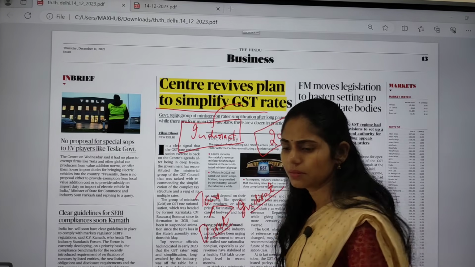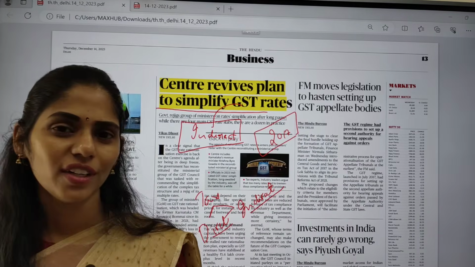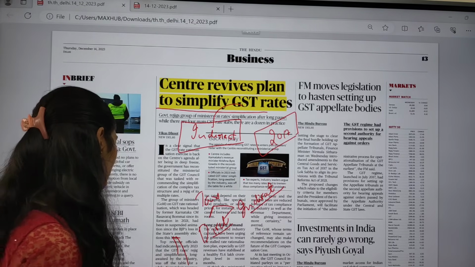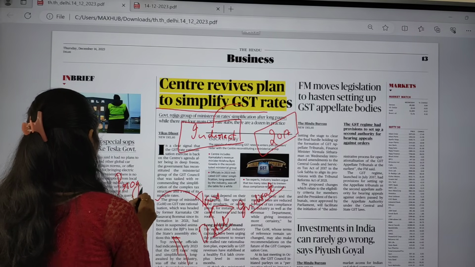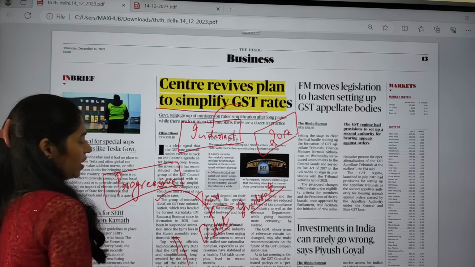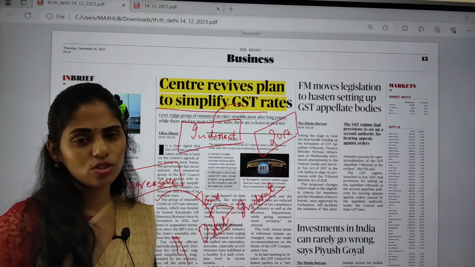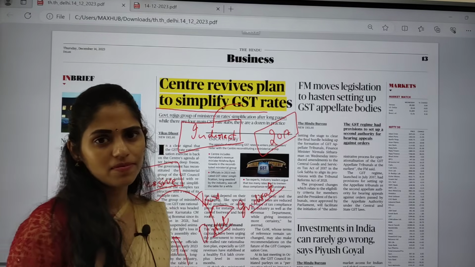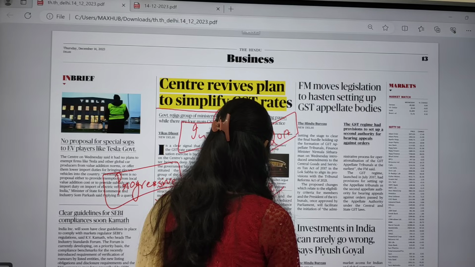Direct tax means whenever your income is increasing, the amount of tax to be paid to the government will also increase. In this way, direct tax is a progressive tax. Indirect tax means even if your income is increasing or decreasing, you have to pay the tax. That is called a regressive tax. So indirect tax is a regressive tax.